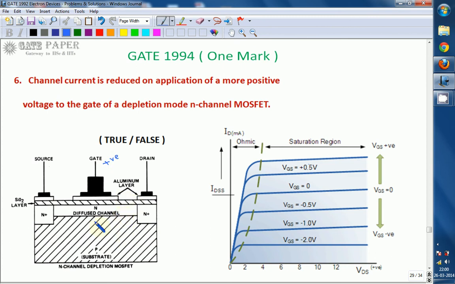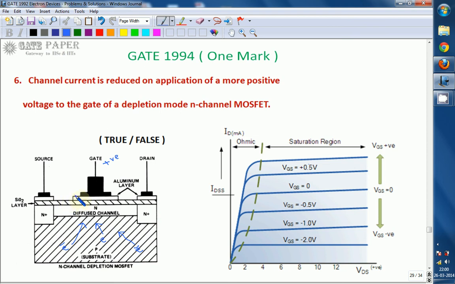Negative charge in the p-type substrate means minority carriers, which are electrons. So the electrons from the p-type substrate will be attracted toward the gate, and settle towards the silicon dioxide layer.